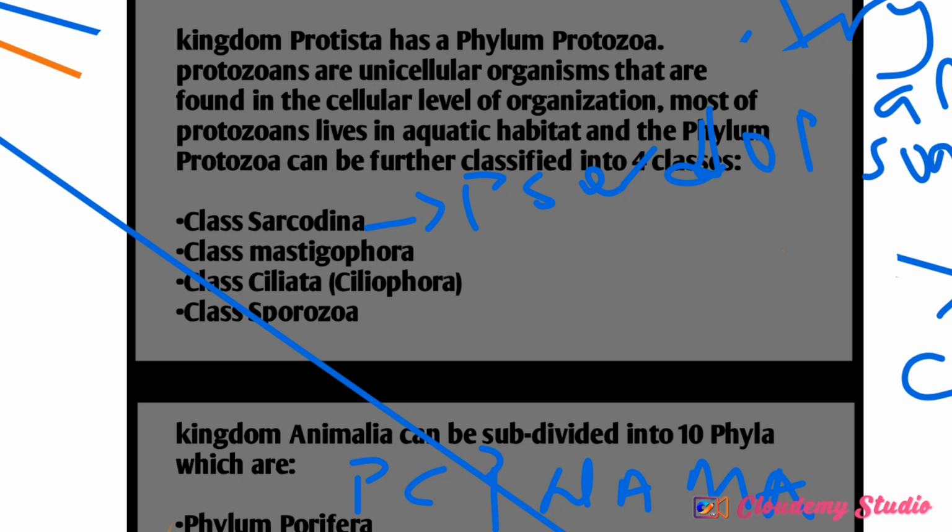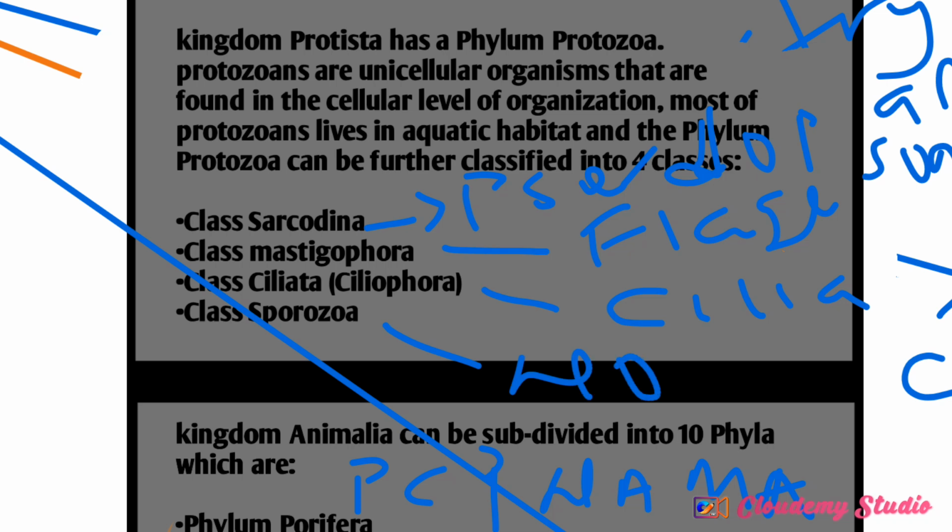You understand? This one moves with flagella. You understand? This one moves with cilia. And this one has no agent of locomotion. This one is pseudopodia, this one is flagella, this one is cilia, and this one has no agent of locomotion.